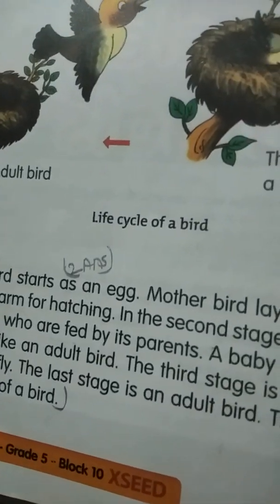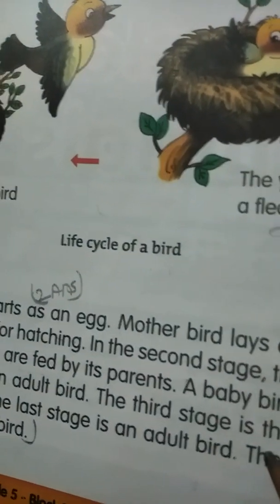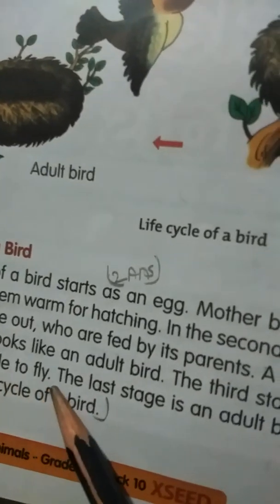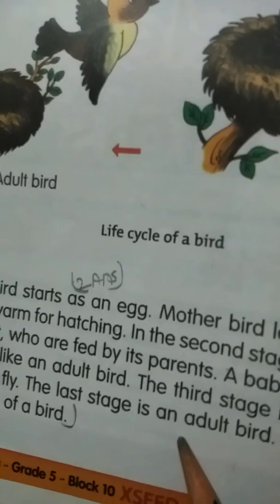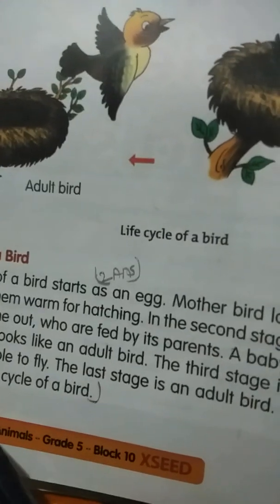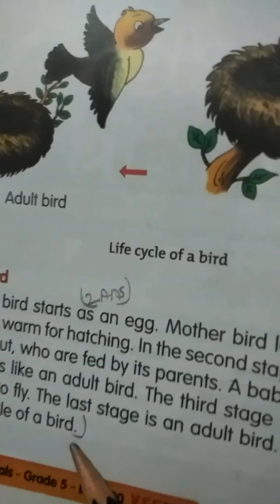The third stage is the fledgling, when the young bird is able to fly. The last stage is an adult bird. The adult lays an egg to start another life cycle of a bird.